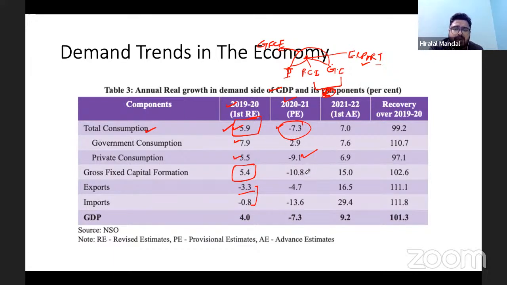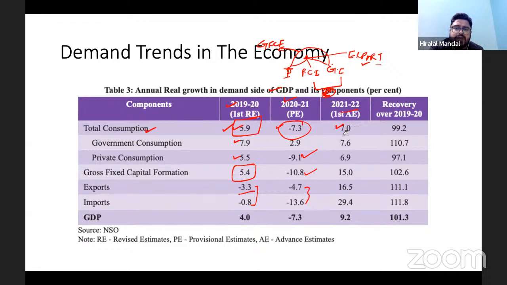And of course gross capital formation, because of investment, people started withdrawing from the investment, so it also went down by minus 10.8%. Similarly, look at how it has revived from minus 7.3%. You can see that the total consumption increased in the financial year 2021-22.